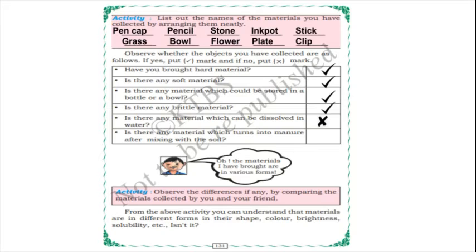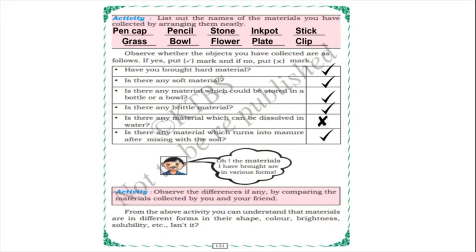Is there any material which turns into manure after mixing with soil? Yes, it is there. For example, flower and grass. After mixing with the soil, they turn into manure. Next, the boy is thinking, the materials I have brought are in various forms.